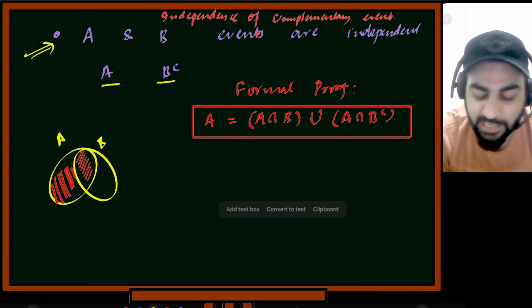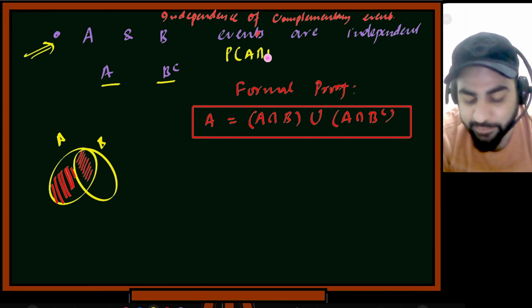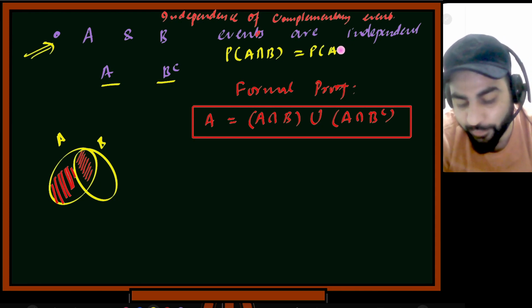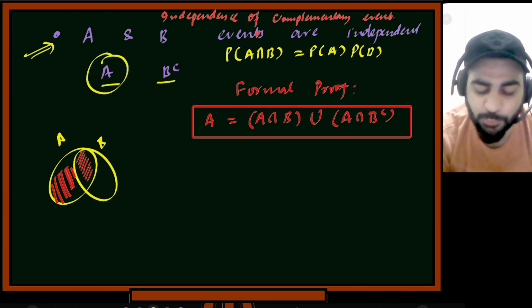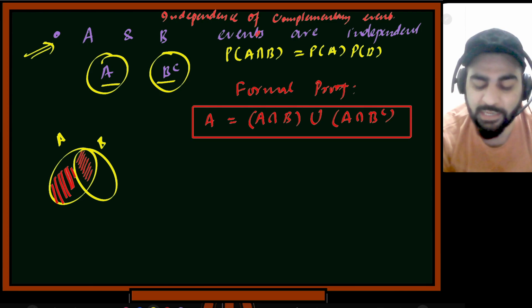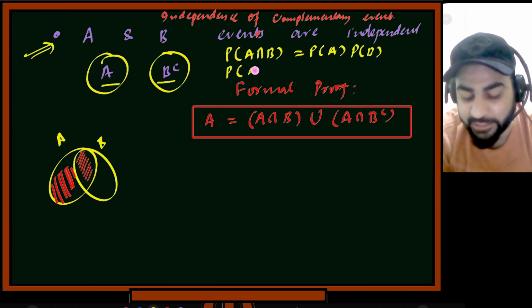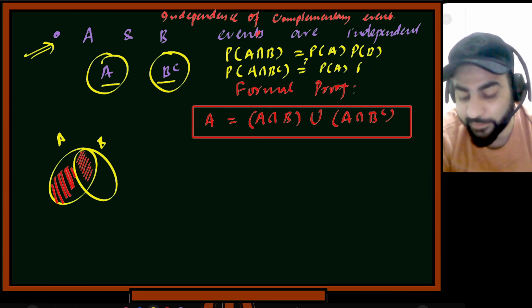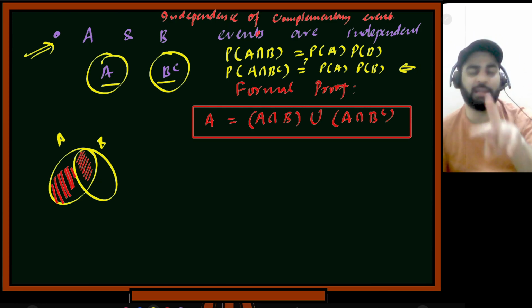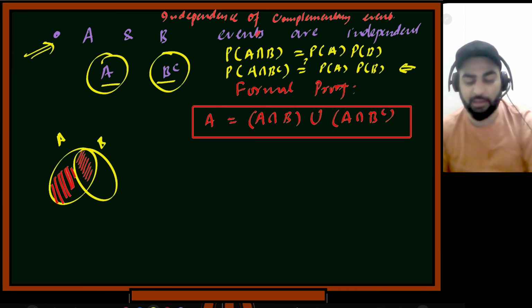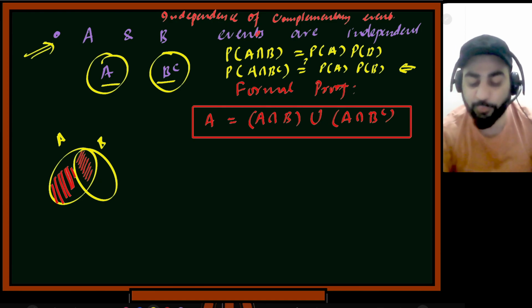So independence means I know that probability of A intersection B is equal to probability of A and probability of B. Isn't this the thing? This is given to me. So actually what I have to prove? I have to either prove or disprove one thing. I want to see if these two things are independent. I have to check if A intersection B complement is equal to probability of A multiplied by probability of B complement. This is what I have to see mathematically. So if somebody said to me that A and B are independent events, are A and B complement independent? This is what I have to prove.